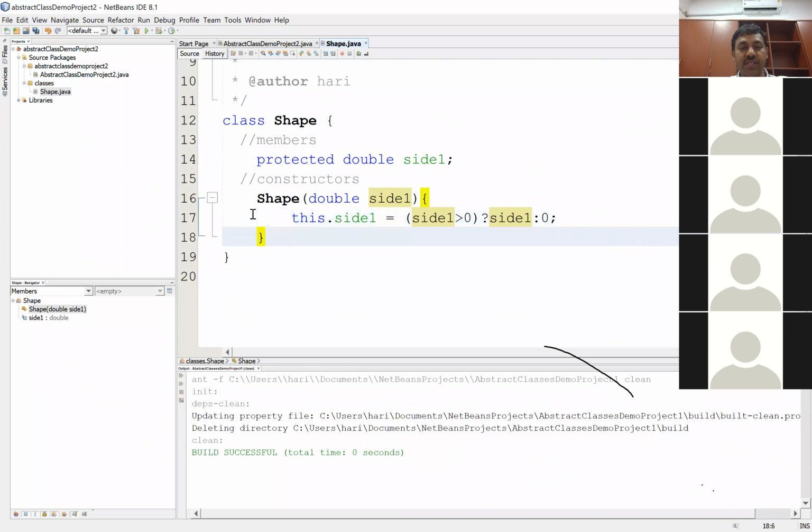Right? That's my constructor. What is the access specifier for the constructor? It is a default access specifier at this stage. Right? Now, I'll go ahead and write some methods.